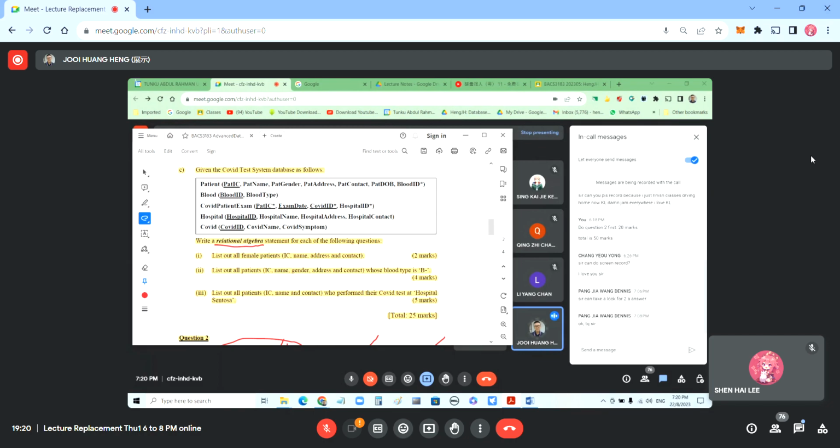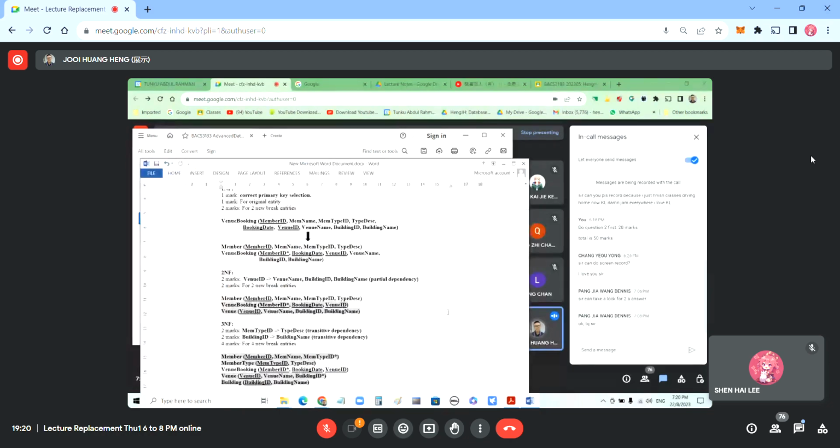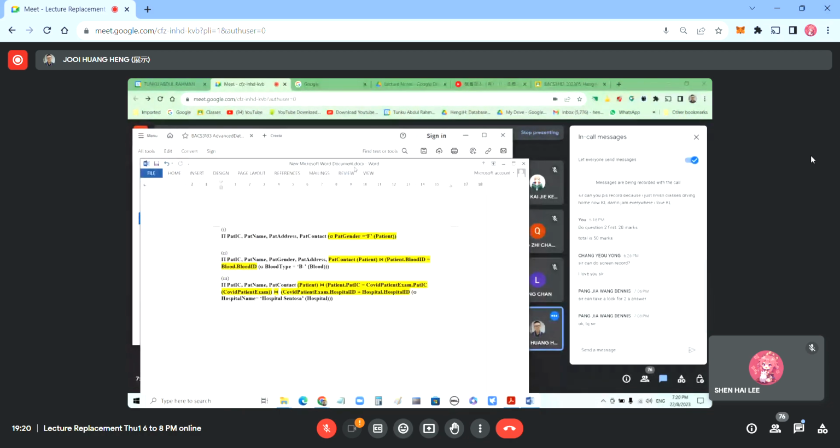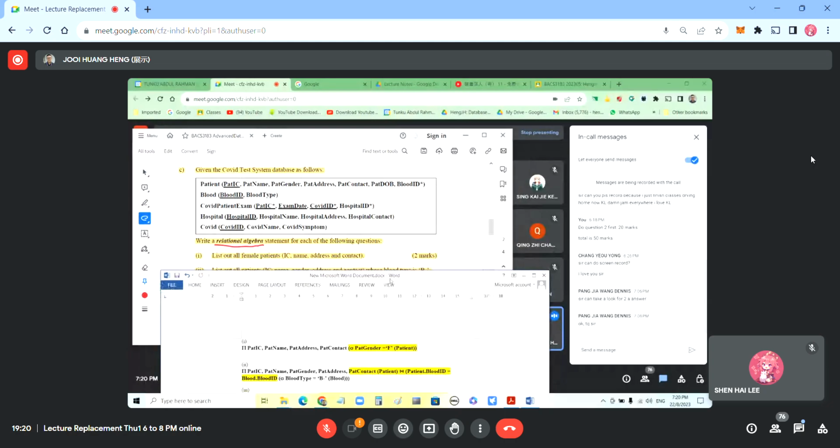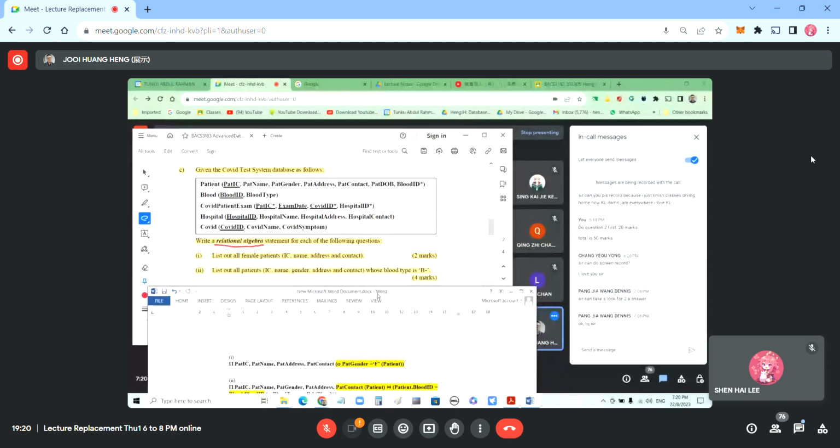Okay, so I show the answer. These three are very simple. So go to part B. This is the answer for this part. So this one is select, the projection. So these 4 columns.